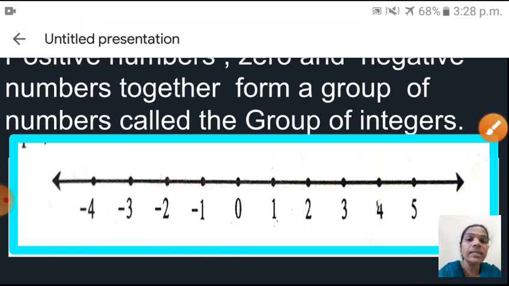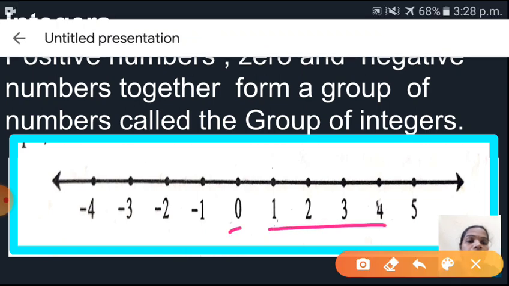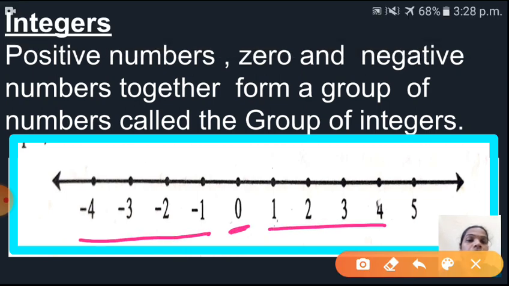So integers means what? Positive numbers, 0 and negative numbers together form a group of numbers. That group of numbers is called integers. I hope you understood now what is meant by integers. Integers is a group of numbers that contains positive numbers, 0 and negative numbers. Together it is called the integers. Understood children?